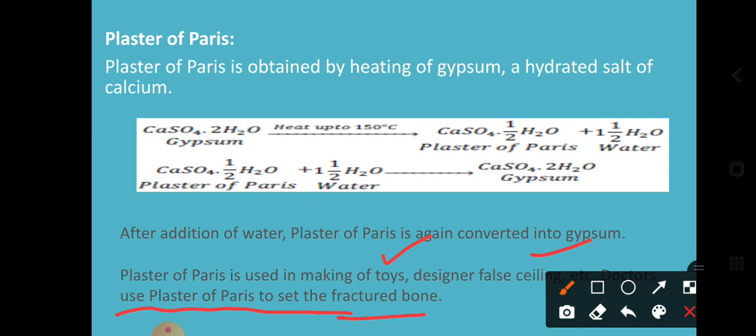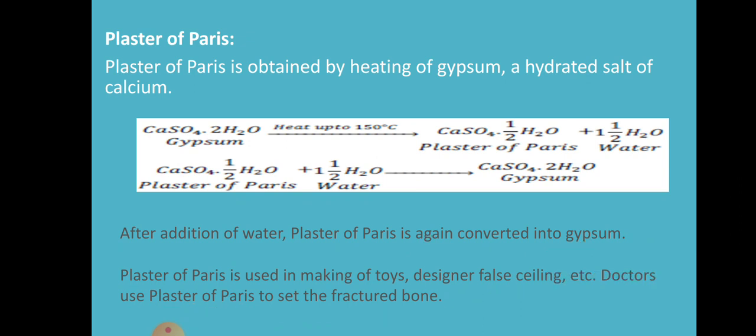Whatever plasters we are seeing in laboratories, or some of the toys, are prepared from plaster of Paris itself, and doctors use this plaster of Paris to set our fractured bone. So that's why we ask, did you get a plaster applied? So this is one of the concepts of plaster of Paris.